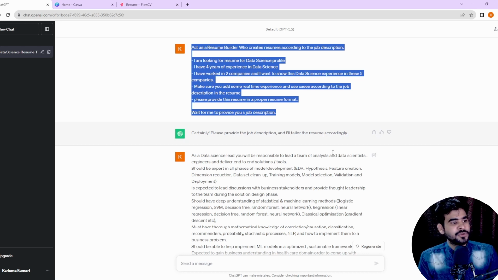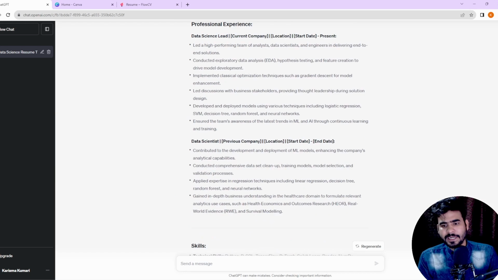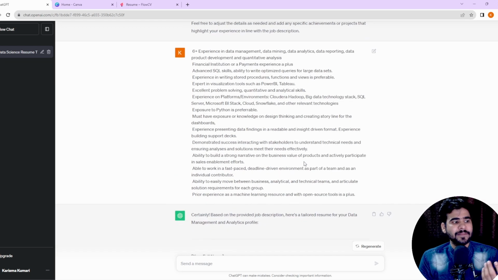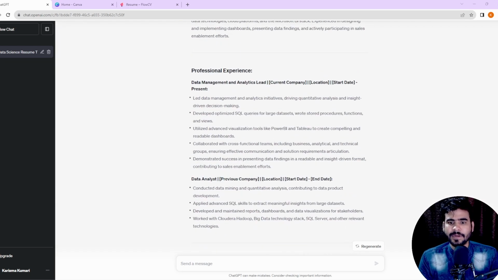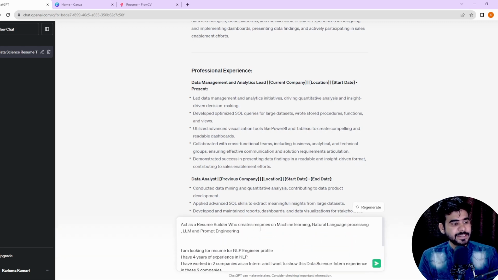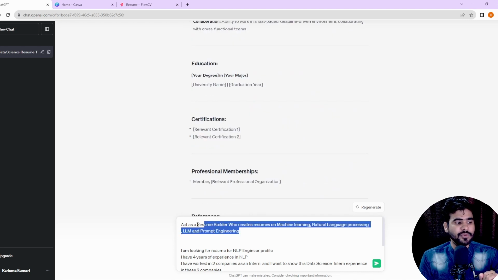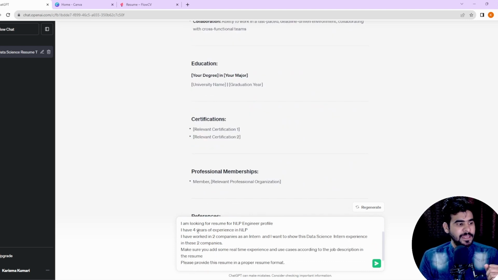Now let's try to change the prompt a little bit. Let's say you are a fresher, and in this case we can change our prompt a little bit. Let me pass the complete prompt. Here we are going to pass our complete prompt for the freshers. Act as a resume builder who creates resumes on machine learning, natural language processing, LLM and prompt engineering. Based upon this we are going to create our complete resume. I'm looking for a resume for an NLP engineer.